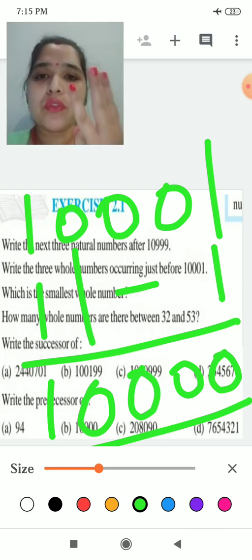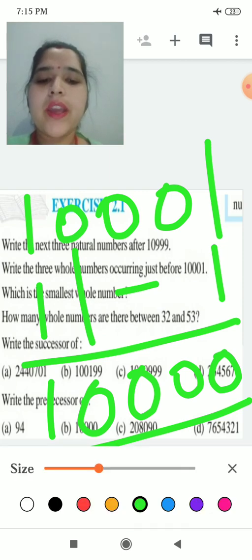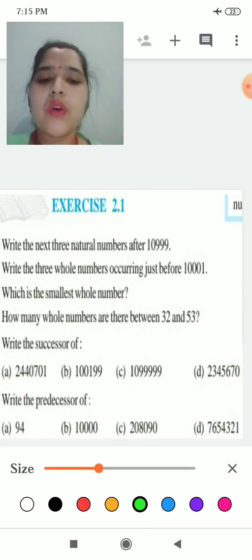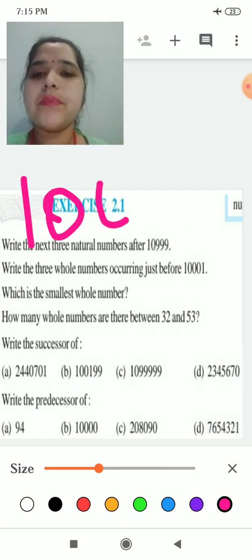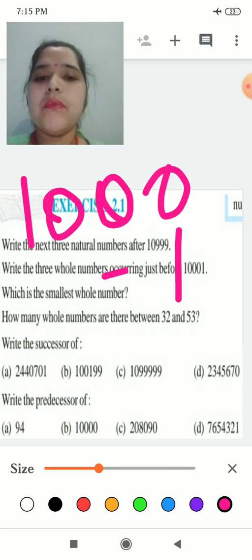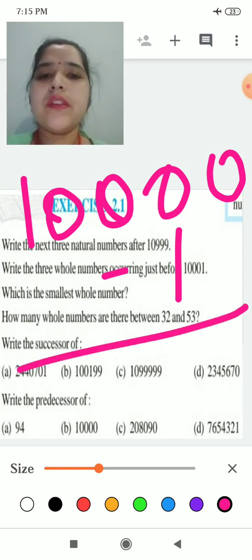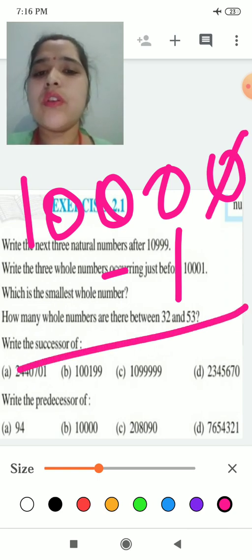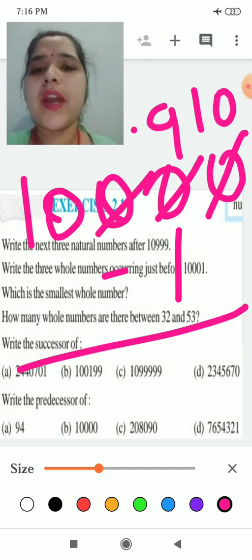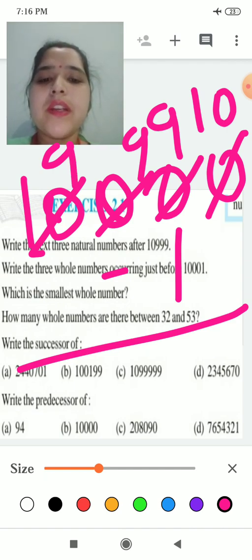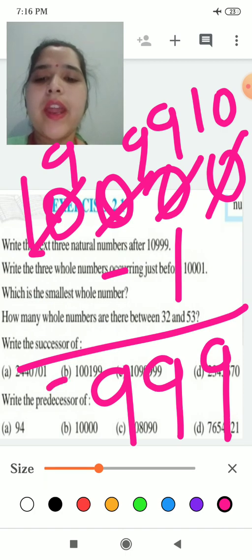Now it is saying we have to find 3. So what will we do again? Now we will take from 1000 and again subtract 1. It is 10,000. Yes. Okay. We will subtract 1. See, 0 cannot subtract 1, so it will become 10, and all the rest will become 9. You have learned this in your previous classes also. So it will be 10 minus 1 is 9, 9 here, again 9 here.